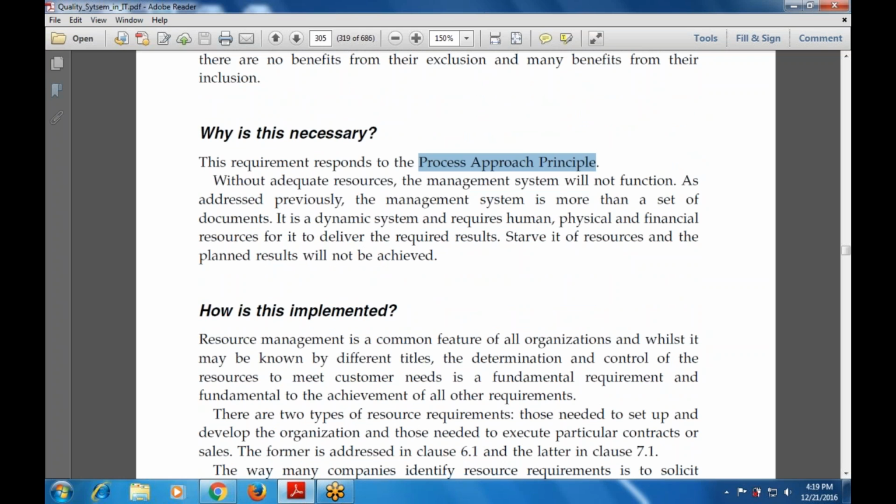How is it implemented? This is the common feature of all organizations, though the titles may differ: determination and control of the resources to meet customer needs. That is the fundamental requirement and the basis for achieving all other requirements.